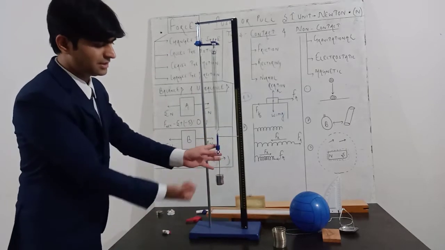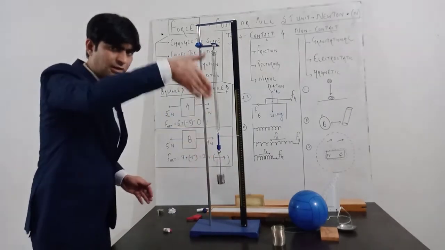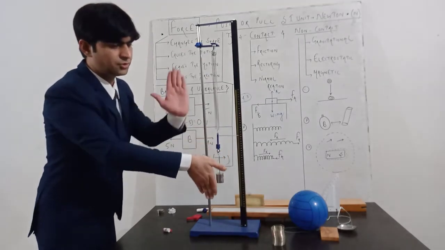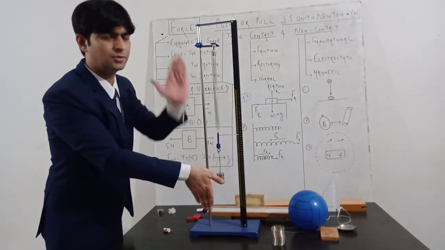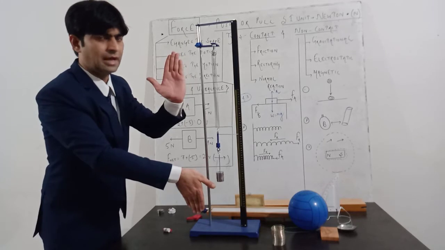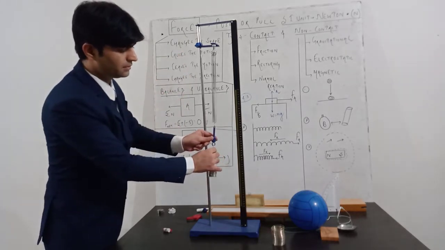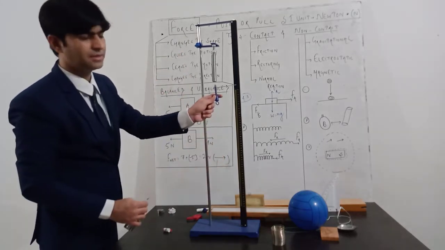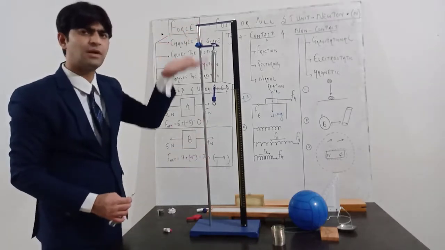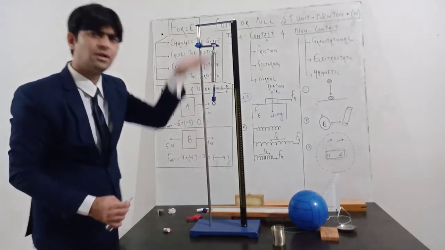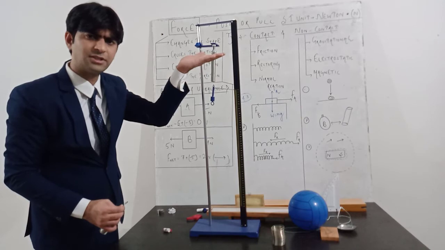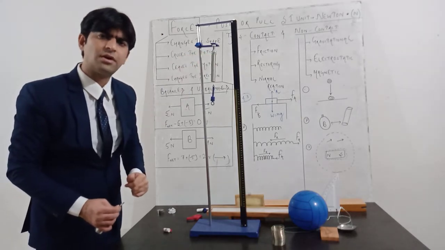The elongation is in this direction. This is the direction of elongation of a spring. So the restoring force will automatically develop in the opposite direction. As soon as I remove these weights, it automatically gets up. So some force is responsible for regaining the original configuration, and that force is called restoring force.